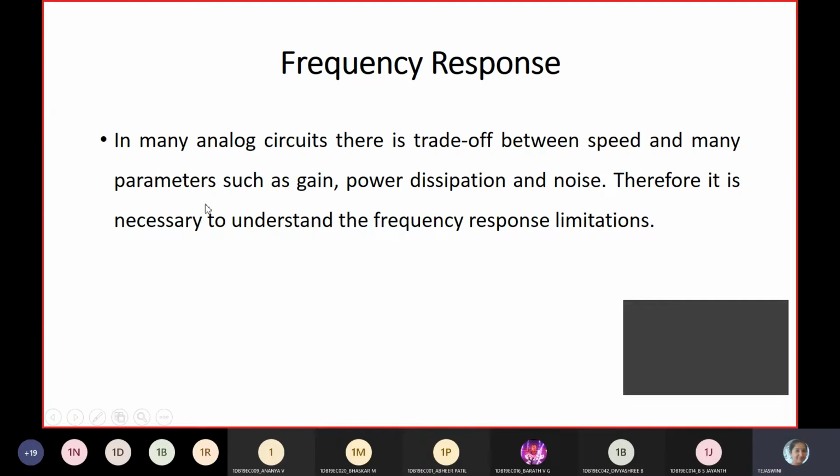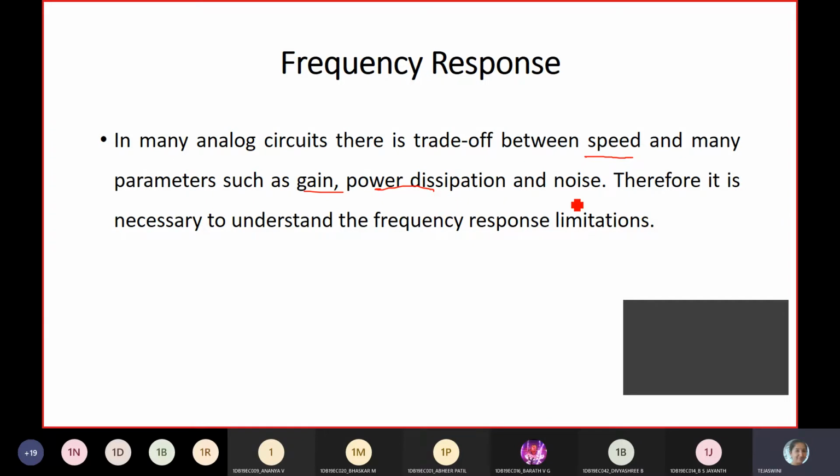Okay. So another thing you need to remember here: in many analog circuits, when designing any circuit, we'll be expecting speed and gain. And not only speed and gain, we are also worried about how much power will be consumed, the power dissipation.